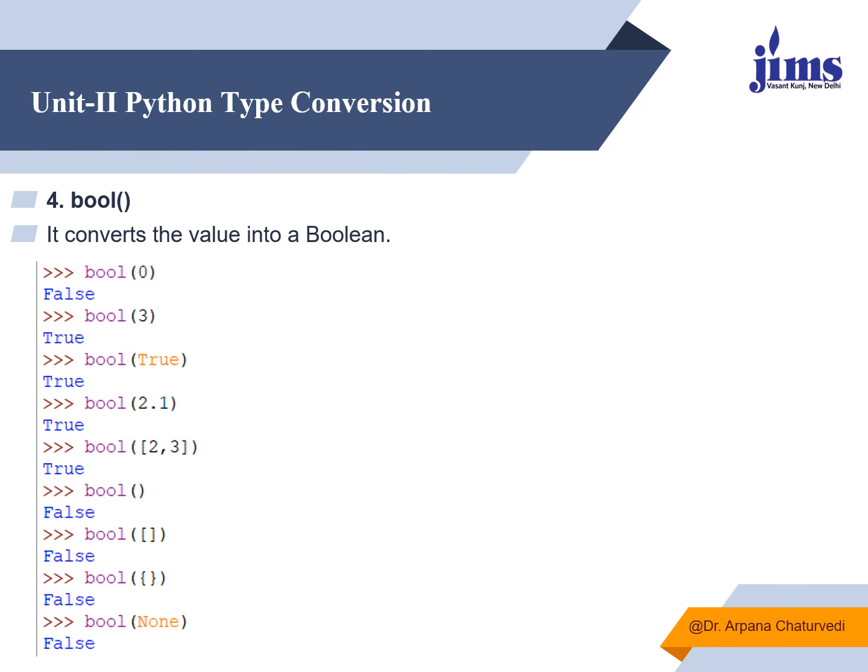Bool converts the value into boolean. You can see if you say 0 false, 3 true, true true, 2.1 true, 2 comma 3 true. If you simply write a parenthesis, it will be false. If you write a bracket, it is false. Curly bracket false, none false. So bool is basically a function which is used to convert the value into boolean data type.